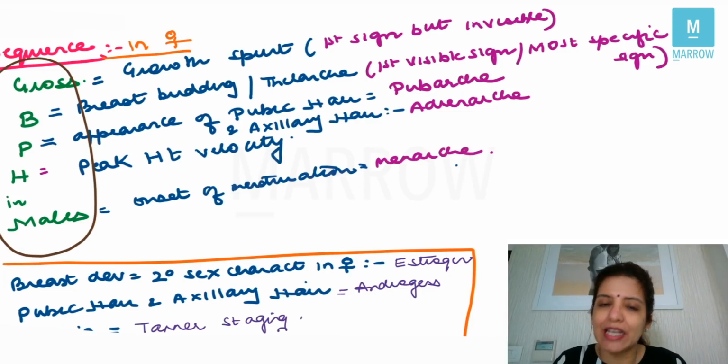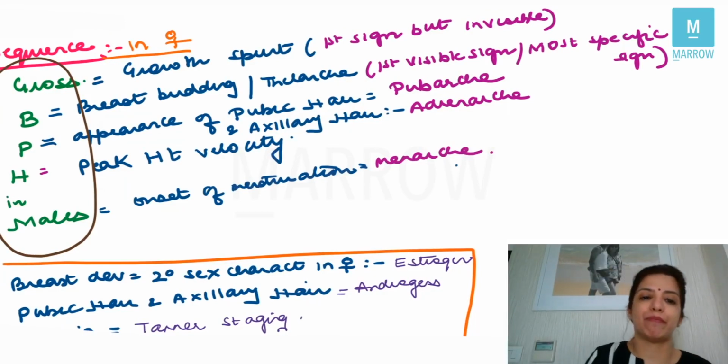So the first sign is growth spurt, but growth spurt is not the best sign. It's not a very prominent sign. So if they ask you the first visible or the most specific sign of puberty in females, that is breast budding or thelarche, right? Then after breast budding, next is P, which stands for appearance of pubic hair, that is pubarche, and appearance of axillary hair, which is adrenarche. Then you have H. H stands for peak height velocity. And then last to appear is the onset of menstruation, which is called menarche. So this is the sequence in which puberty happens in females.